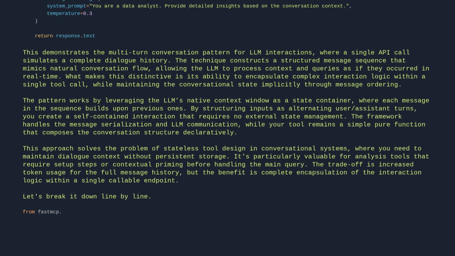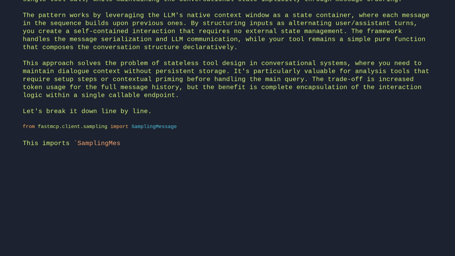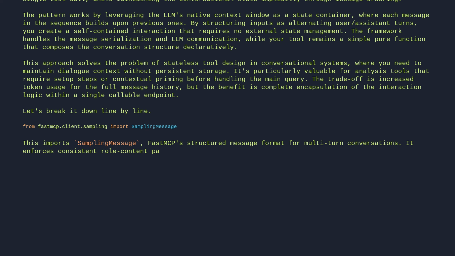From fastmcp.client.sampling import SamplingMessage. This imports SamplingMessage, FastMCP's structured message format for multi-turn conversations. It enforces consistent role-content pairs, ensuring the AI receives properly formatted conversation history.